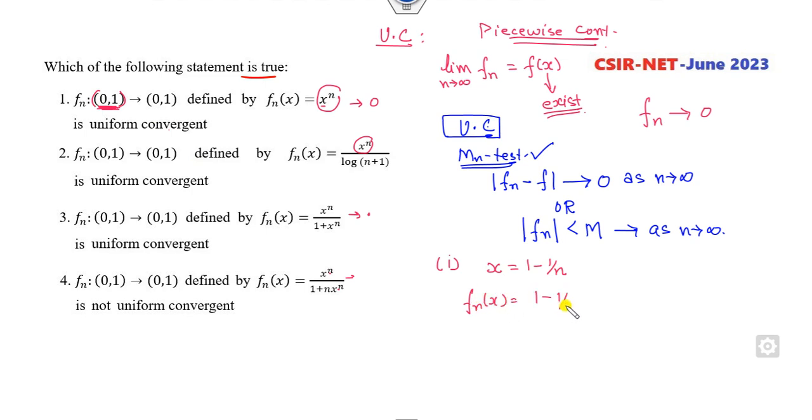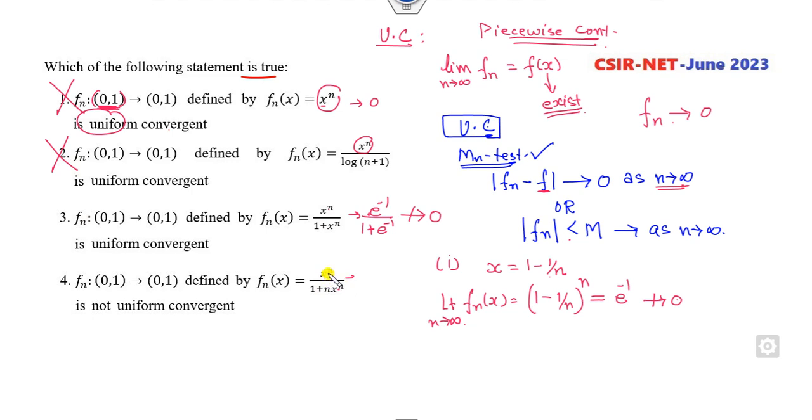Then what is my fn(x)? This is fine. Now what is the limit as n approaches infinity? What is that? I can take about this. So it is e raised to power minus 1, which does not go to 0 as n approaches infinity, because what is f? f is 0, so this does not go to 0. It means this is not uniformly convergent. Same for here. If I consider the same example, the numerator part will go to e raised to power minus 1, which does not go to 0. So this option is not the correct option. Look at this option.